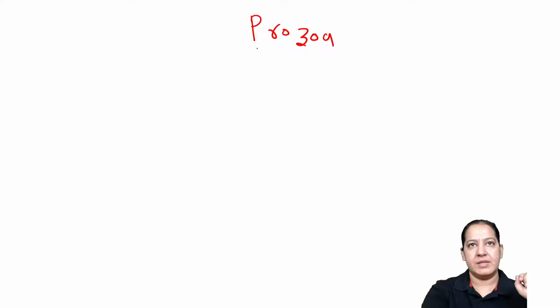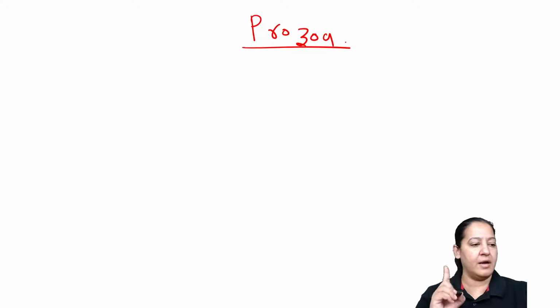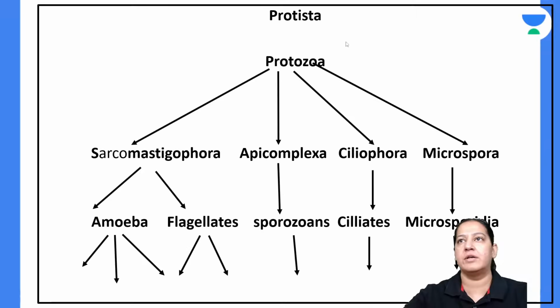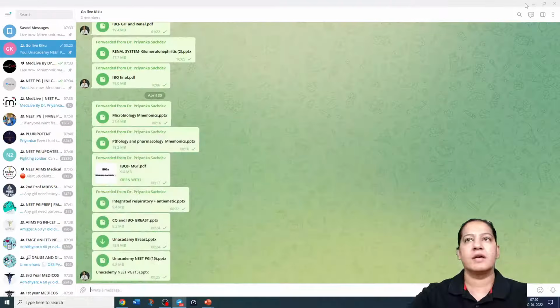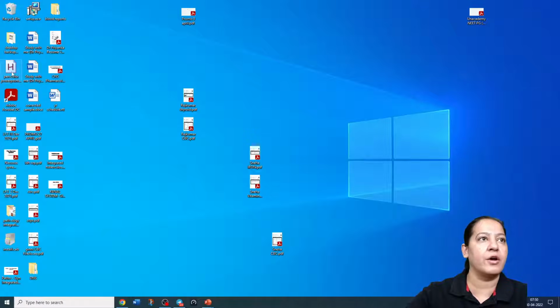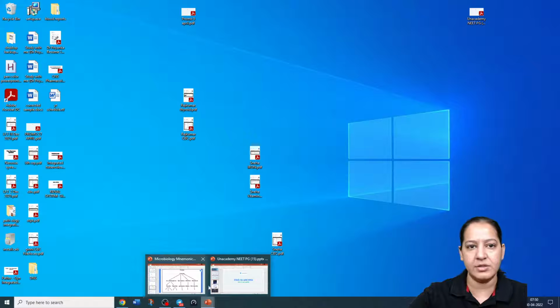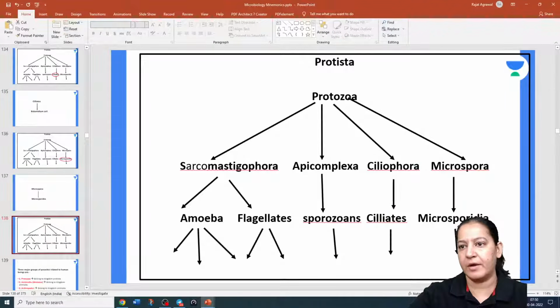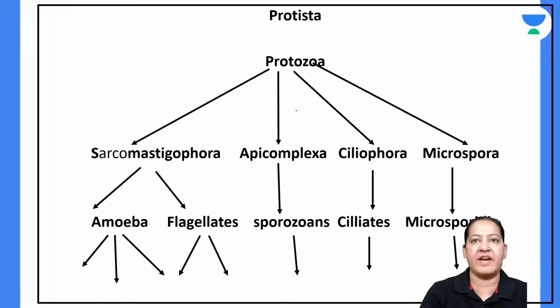Protozoa. Okay, just a second. Give me a minute so I can change the color of the pen. I have to run a script for it. Let me escape and come again. It will hardly take 1 second. I can't change the color right now. Okay. Let me start. Here I am. Can you see my screen now? Let me see if I can change. Yes, I can change the color of the pen now.